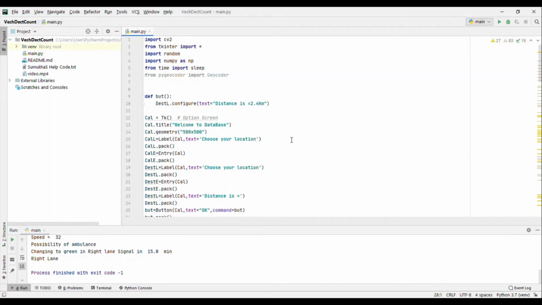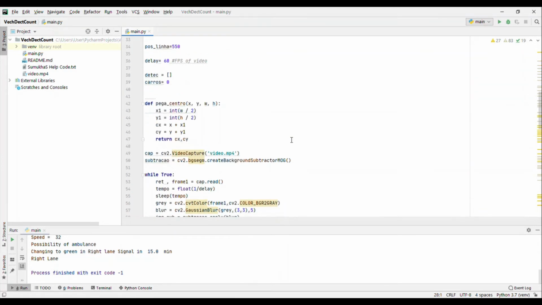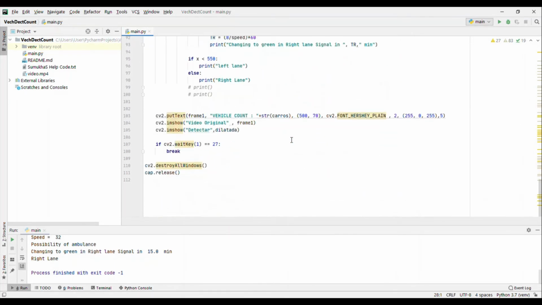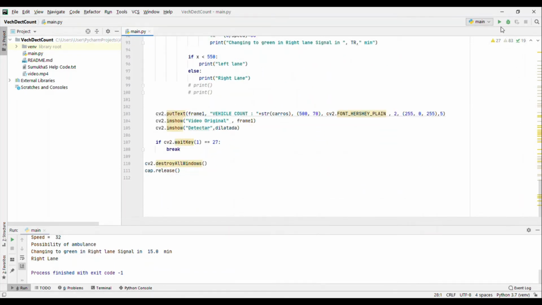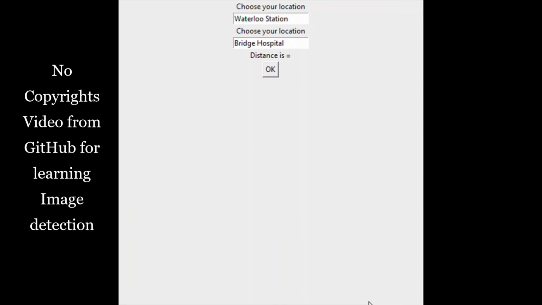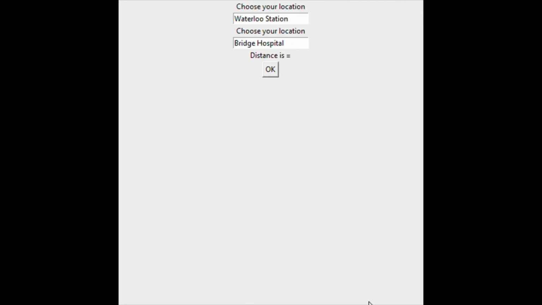This is the code which I have used for implementation of ambulance detection and traffic control. You can pause the video for the clear code at any point of time. Now if I run this code, as an initial setup I will have to enter my location where I will be starting from and where I will be going to, here in this case, Waterloo station to Bridge Hospital. If I press OK, it will automatically calculate the distance and give it to me as 2.4 kilometers.